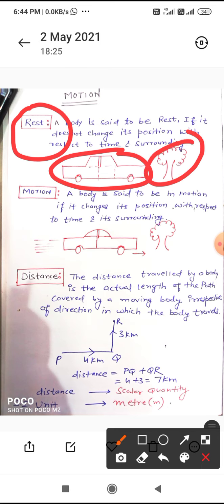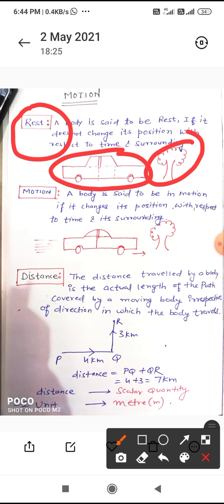Similarly, a tree which does not change its position with respect to time and with respect to its surrounding, then we can say it is at rest. So clearly, if the body does not change its position, then it means it is at rest.